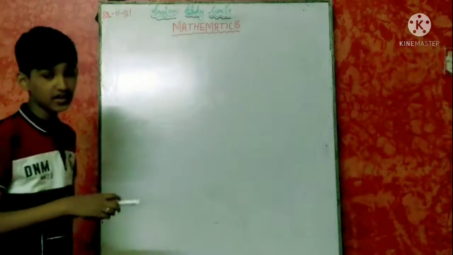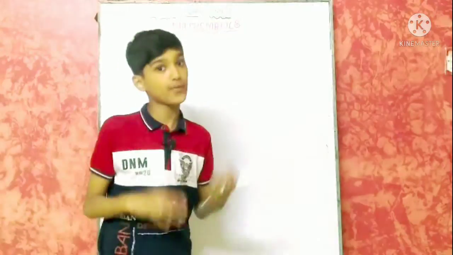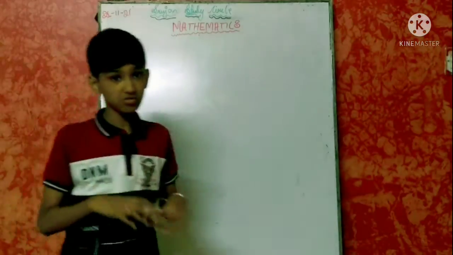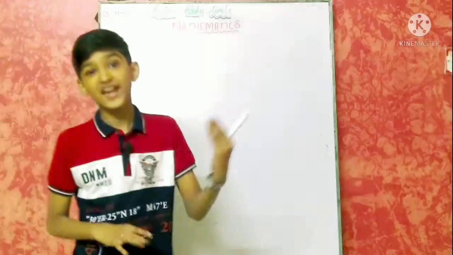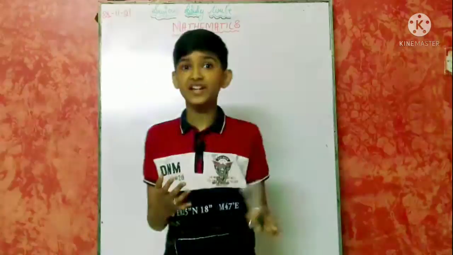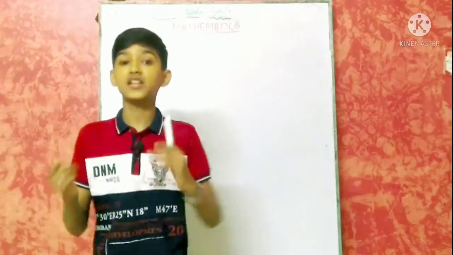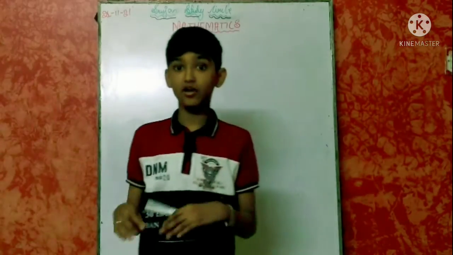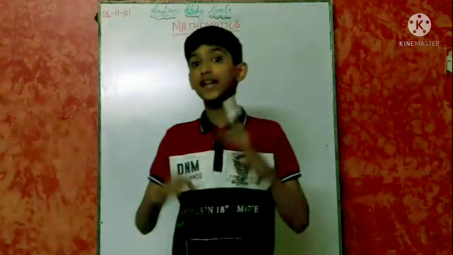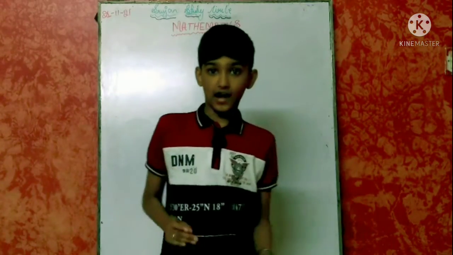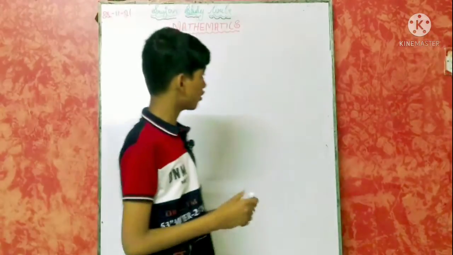So guys, before learning algebra, let us first discuss what algebra is. It is a branch of mathematics, as I told in the intro, and it consists of unknown numbers, values and expressions or equations.